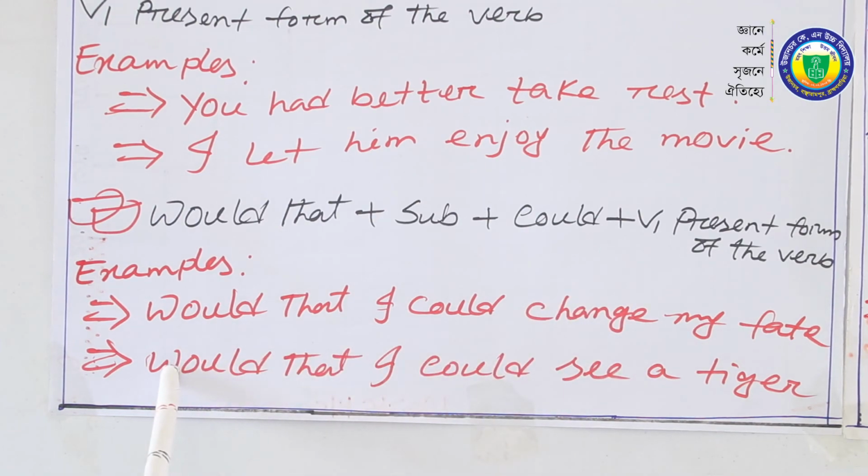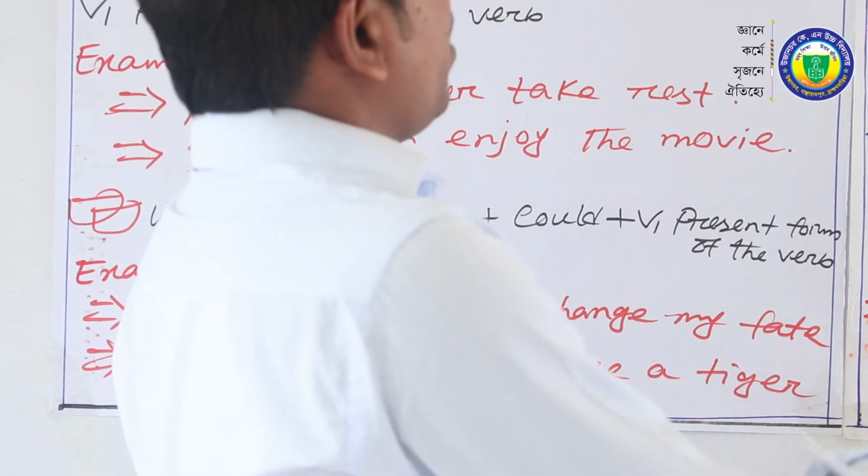Would that plus subject plus could, we have to use B1, the present form of the verb. Let's see the example for the first one. We have used would that, then the subject, then we have to use could, and then B1, the present form of the verb. Look at the second example. Would that I could see a tiger. After would that and the subject, we have to use could, and we have to use see, the base form of the verb. Moving on to the next rule.